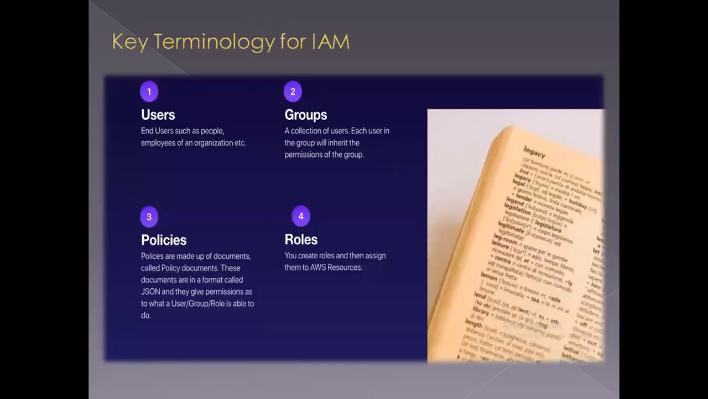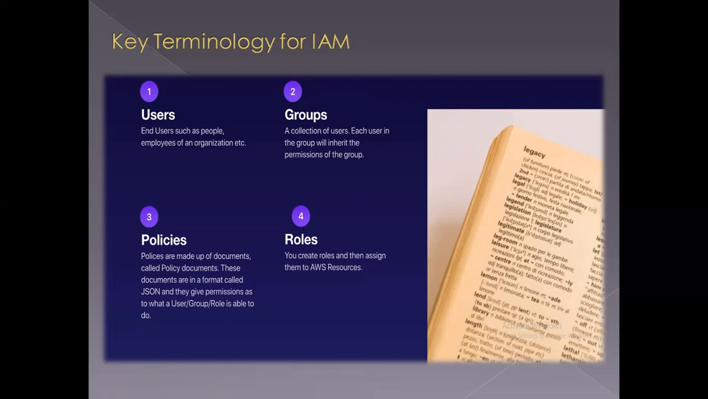After that, we are going to look at some of the key terminologies in IAM. Really, 4 key terms are there that we really need to learn. And one of them is users. So this is simply the end users, such as people, employees of an organization, etc., right? So user you can give to any particular person. So it's like a user within your HR department, users within your finance department, users within your IT department, or something like that, right?